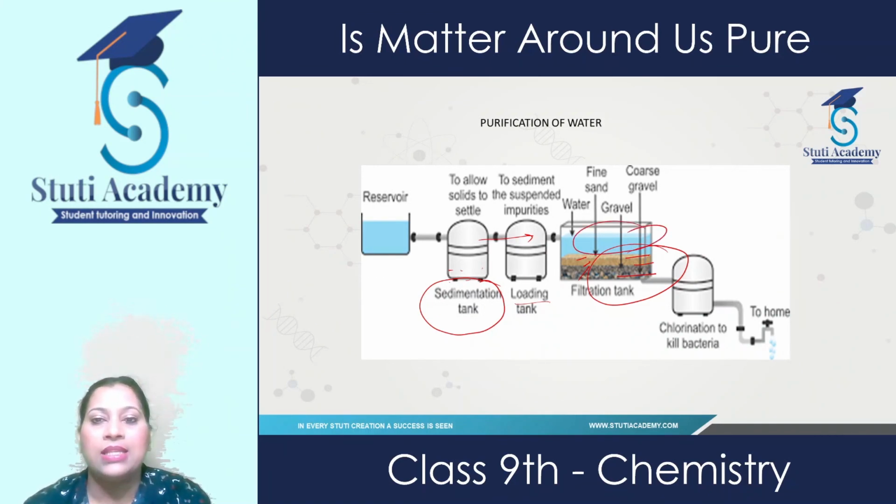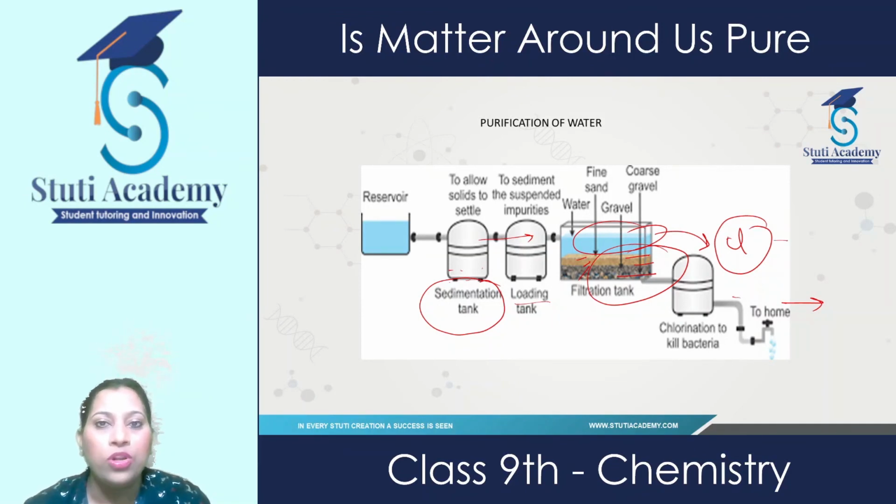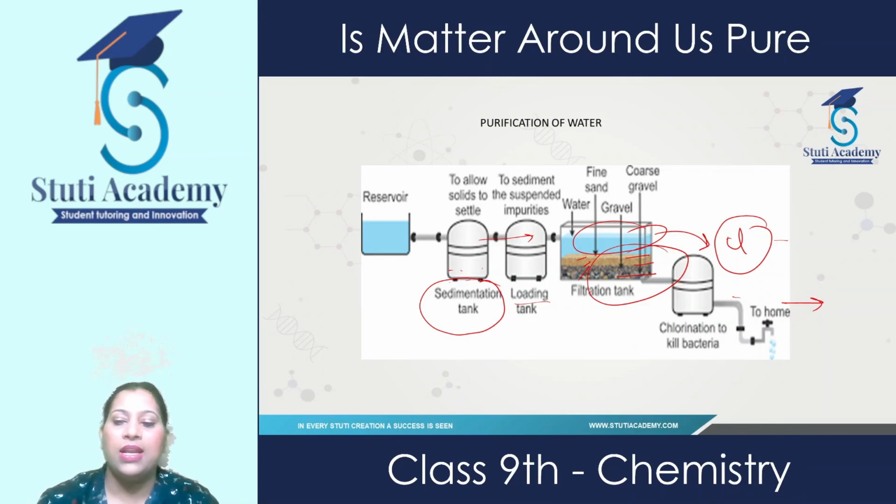But still it has some germs present in it. It passes to the chlorination tank, where bacteria or germs present can be killed by chlorine, and then we get the purified form, which is finally consumed. We use chlorine in swimming pools also for purification, so that if germs are present in that water, they can be destroyed.